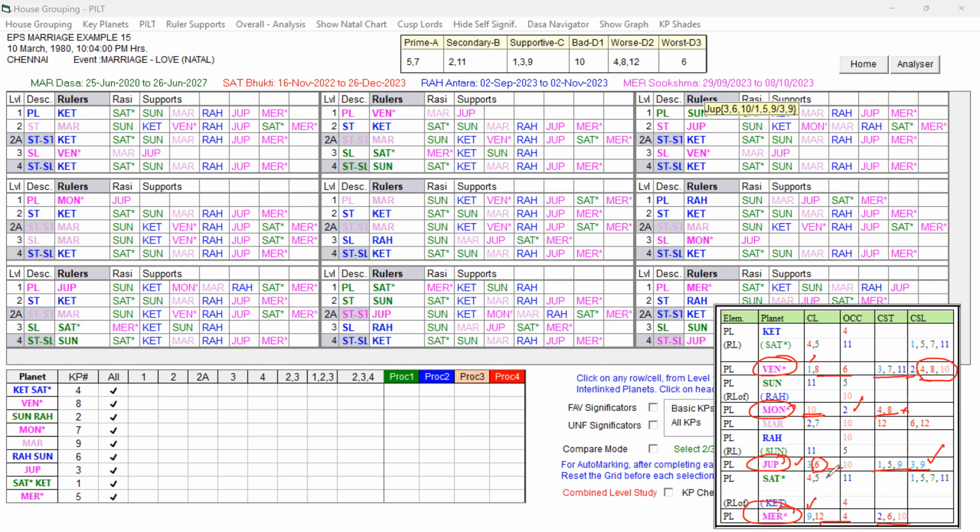In the PILT table, we will not be able to see it, but there is an option wherein we can keep the cursor on that planet and see the self-signification of each planet, or double click on that grid and the EPS table will open. So whenever you have a doubt whether this planet or that planet is better, for comparative study also, we can open each planet and study level-wise grouping, then we can decide.